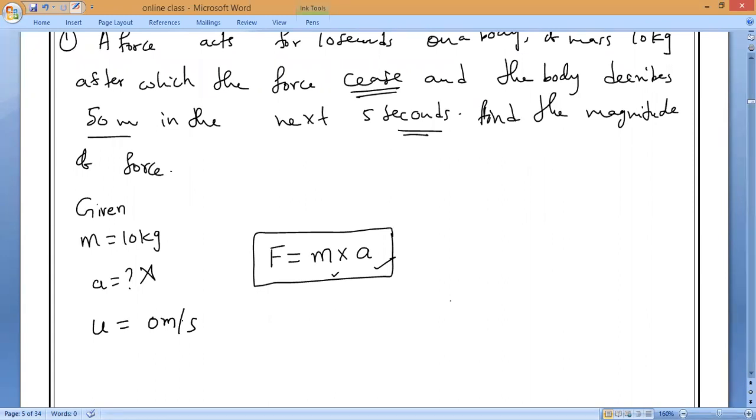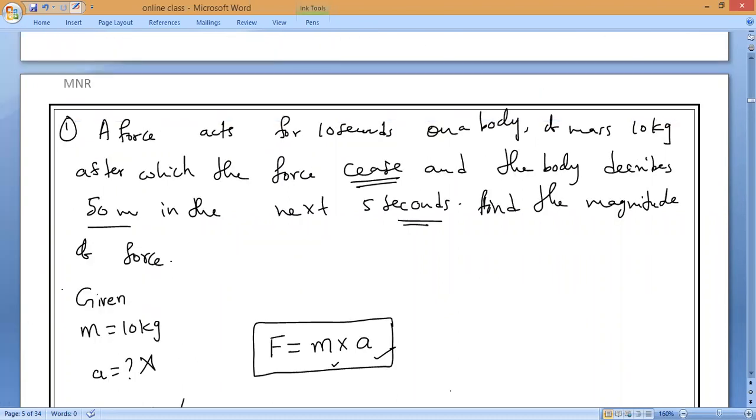Now, have they said any final velocity? Hari, check the question and tell me. 50 meters. That is distance, sir. Yeah, that is distance. So you can notice it here. The force applied. What is the time applied? The total time is equals to what? 10 seconds, for which the force is applied on a body.